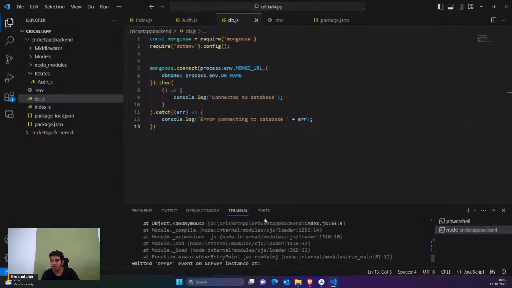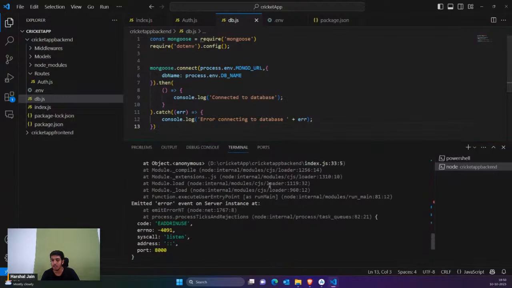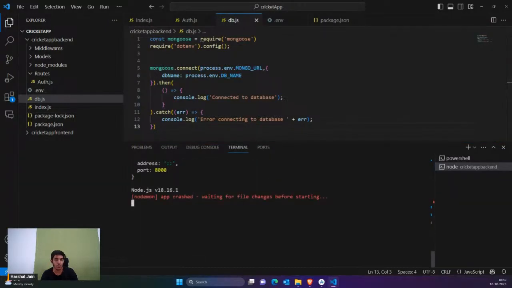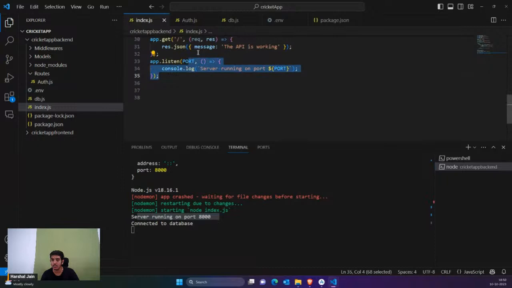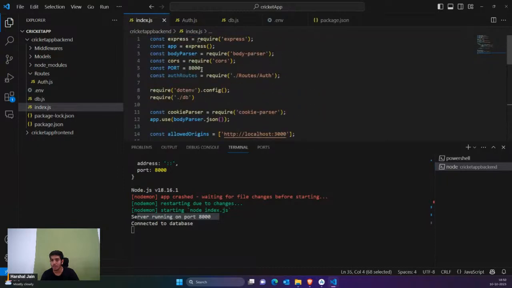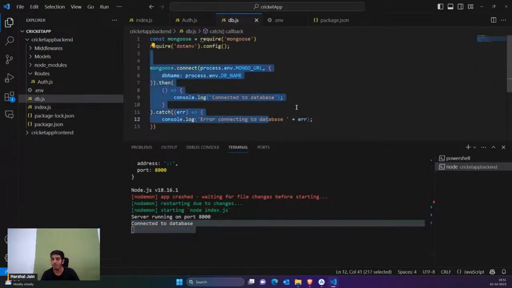You can see we are facing some issues. Why? Because someone is already running on 8000. Let me just close it from everywhere. Actually, I was previously running this project somewhere. So just a minute. Okay, now if I save this with Ctrl S, you can see, first of all, I received the message server running on port 8000. That means my index.js is running properly. At the end, I'm simply saying if everything is fine, just show the port, and my port is 8000. So I said server running on port 8000, and we are also receiving the message connected to database. That means this is also working properly. We are properly connected to the database. That's what we needed to connect here.